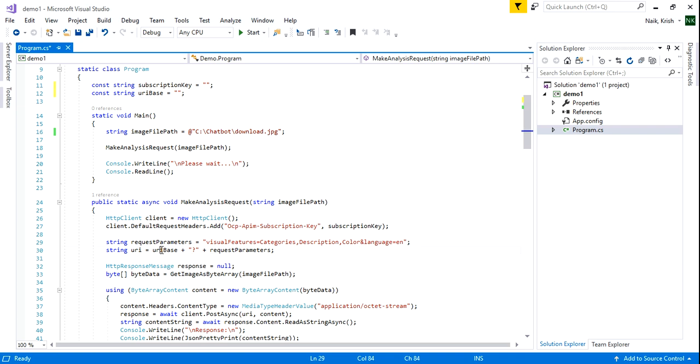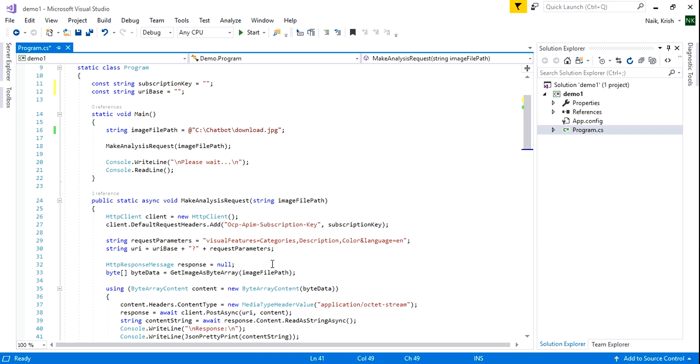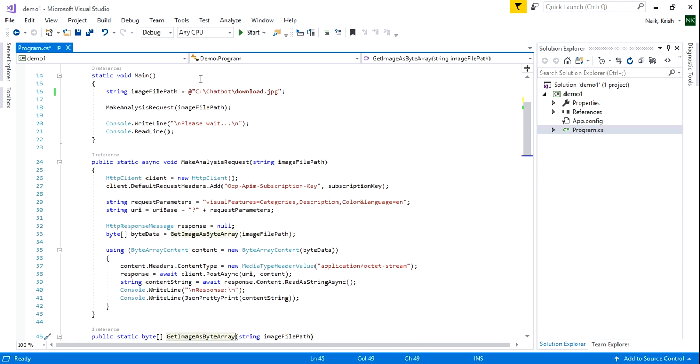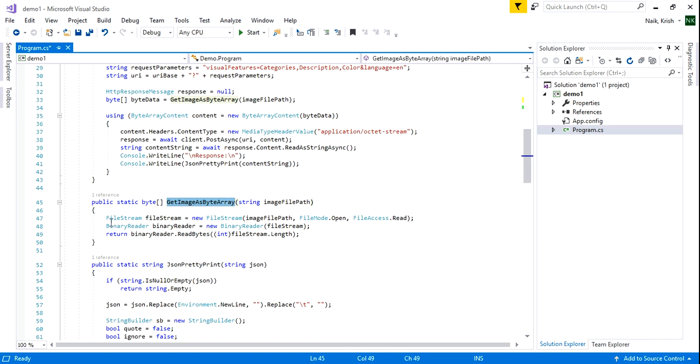Then the next step is that I'll be creating the whole URL and including all the request parameters. Then, if I want to pass the image, I need to convert this image into byte data, right? So if I go to get image as byte array, I'm passing this as a file stream and converting it to byte data. If I go back, here is my byte data. By using this byte data, again, if you know .NET,